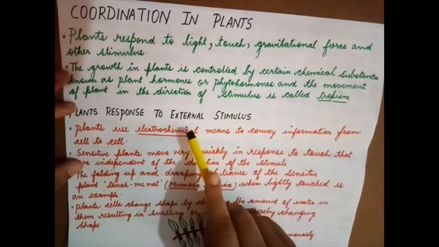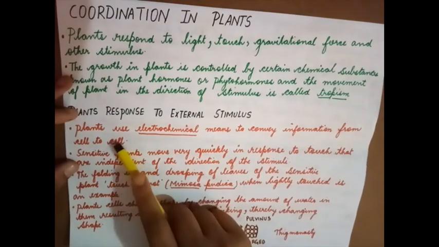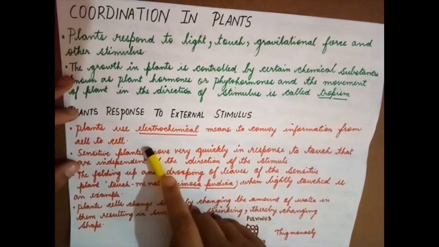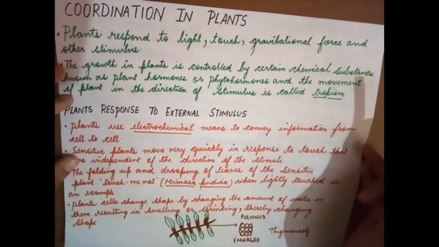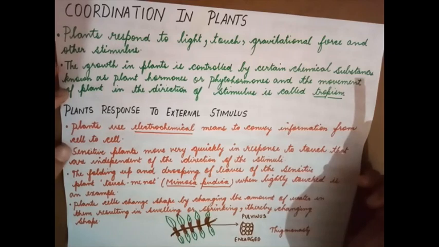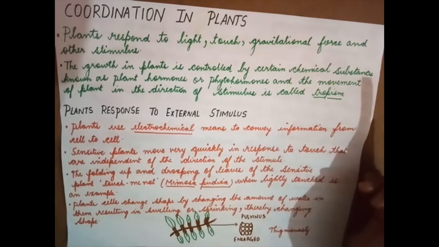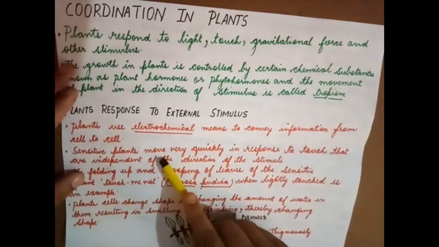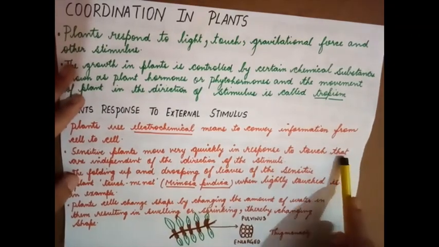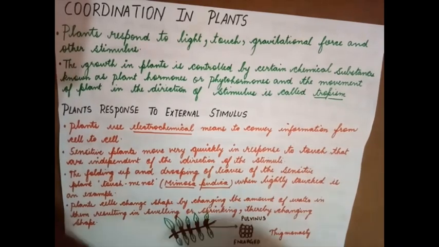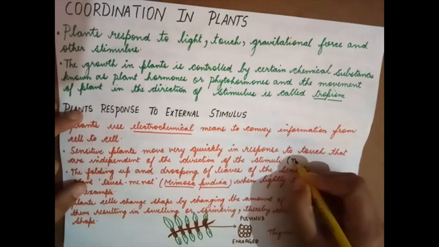Plants respond to external stimuli. Plants use electrochemical means to convey information from cell to cell. It uses electrical means as well as chemical means to convey the information from cell to cell. That is, electrical signals and chemicals are being used to convey the information. Sensitive plants move very quickly in response to touch, independent of the direction of the stimulus. Now, this comes under nastic movement.